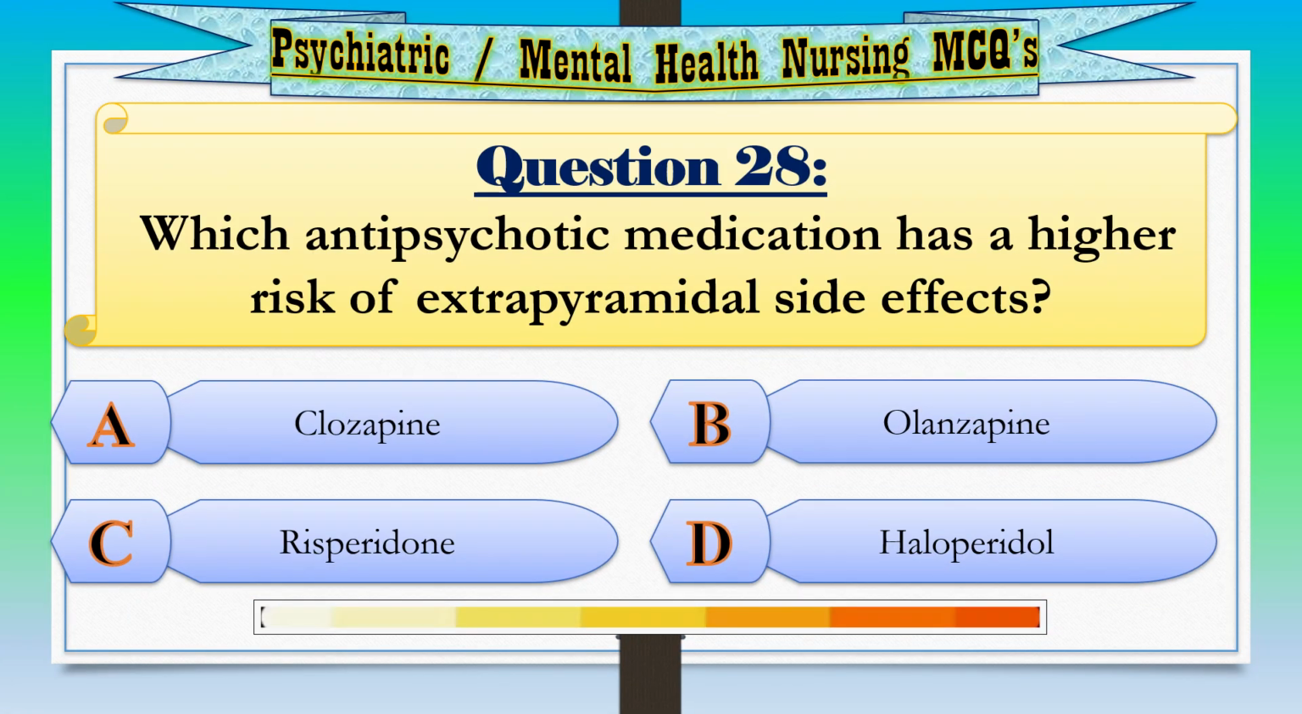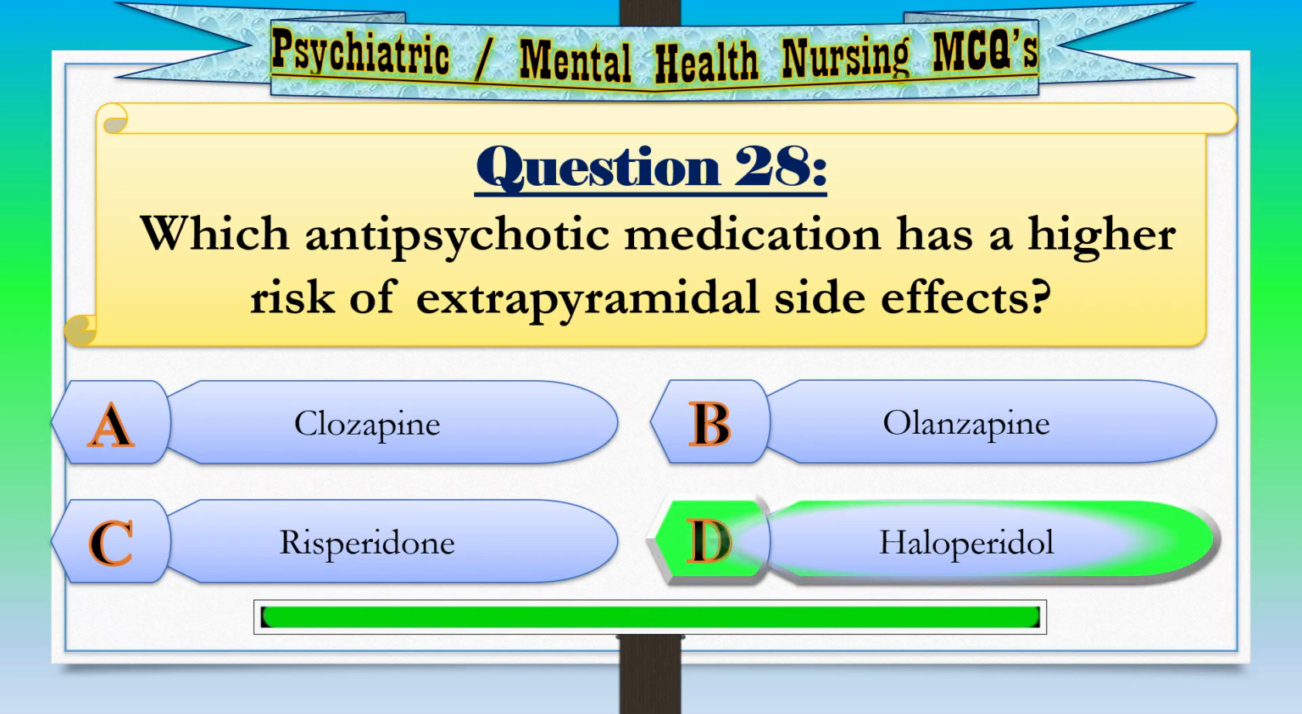Question 28. Which antipsychotic medication has a higher risk of extrapyramidal side effects? Option A, clozapine. Option B, olanzapine. Option C, risperidone. Option D, haloperidol. Correct answer, option D, haloperidol.